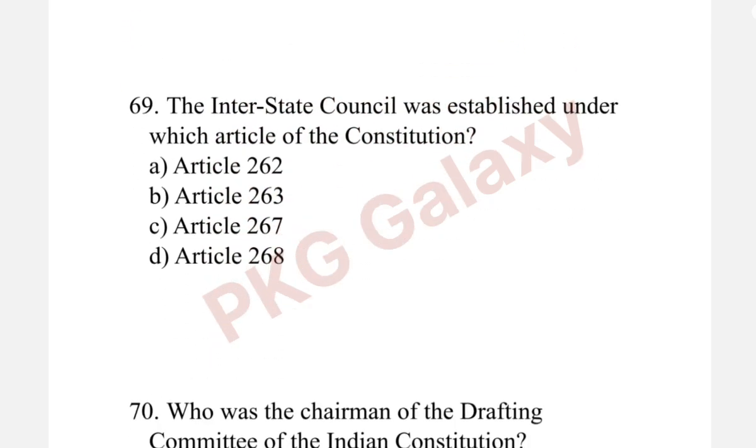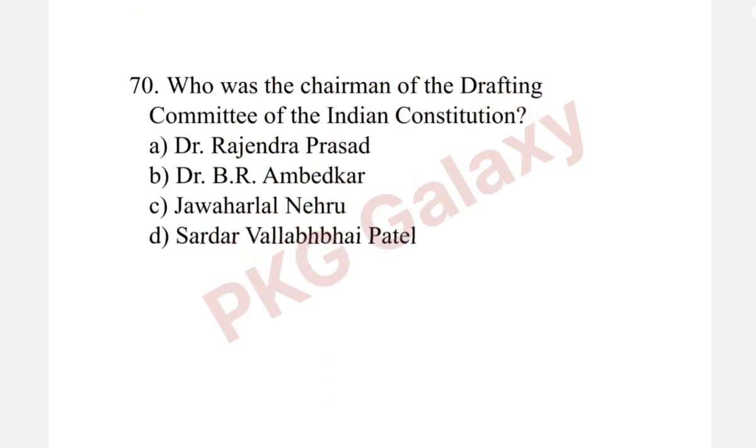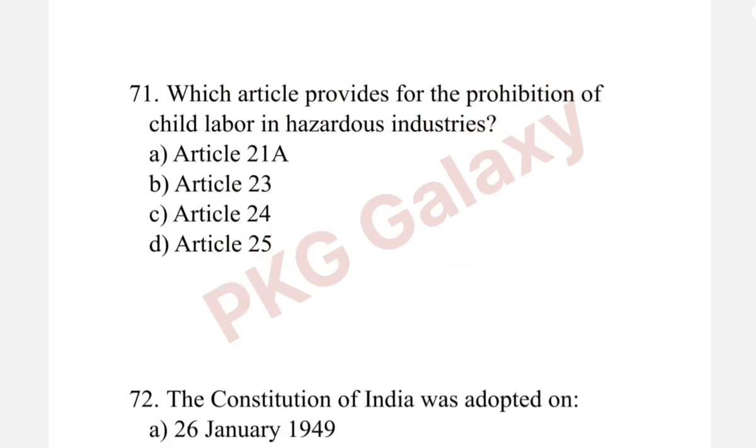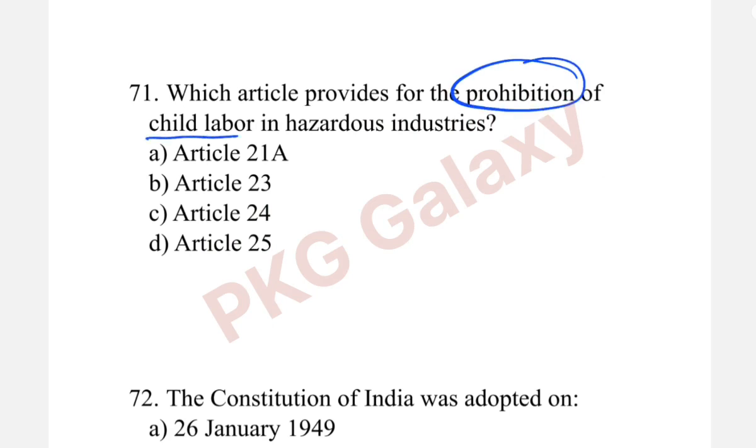Next question. Interstate Council was established under which article of the Constitution? The correct answer is option B, Article 263. Next question. Who was the chairman of the drafting committee of the Indian Constitution? The correct answer is option B, Dr. B.R. Ambedkar.